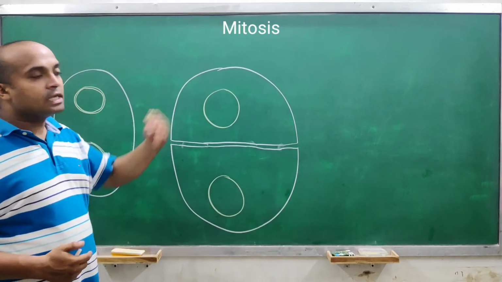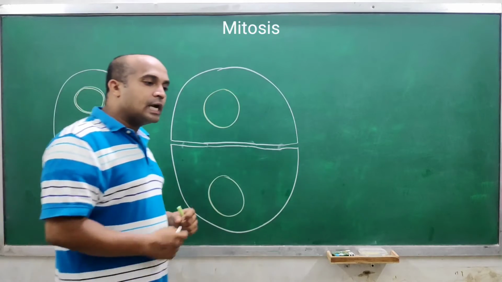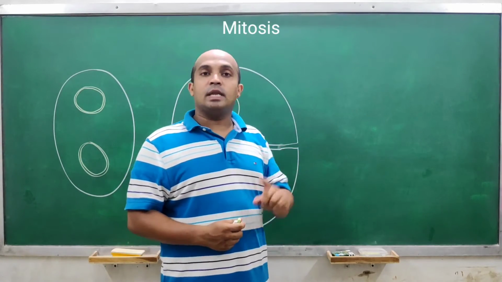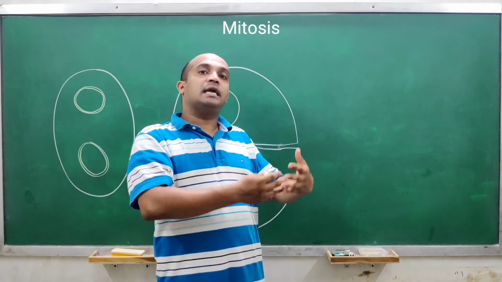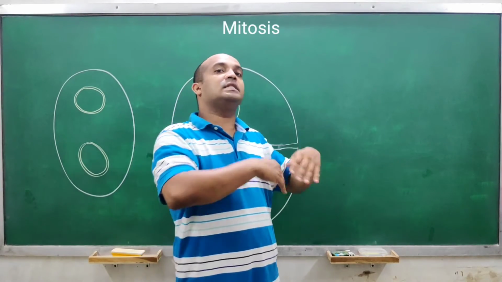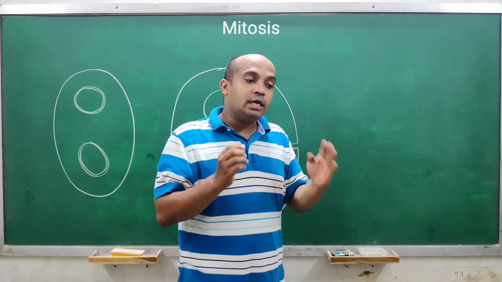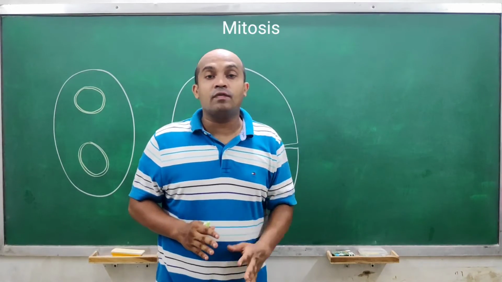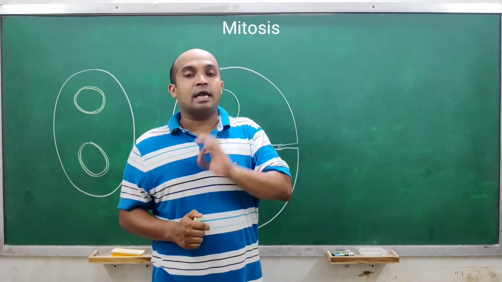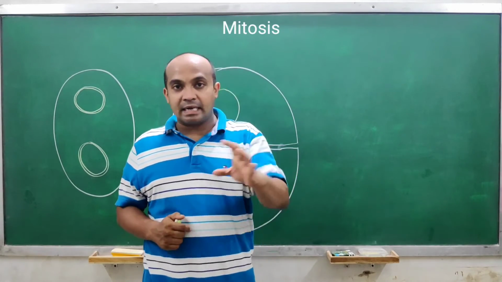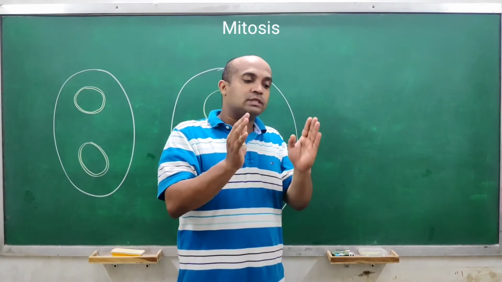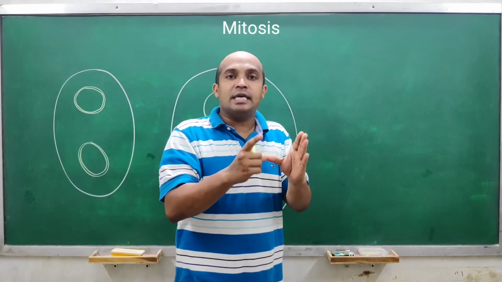Understood? Let's see how it is occurring in plant cell. We know that in plant cell there are two layers of cell wall, that is primary cell wall and secondary cell wall. Secondary cell wall is present at the inner side, primary cell wall is present at the outer side, and between two cells there is a region called middle lamella, which consists of calcium pectate, right? Understood?